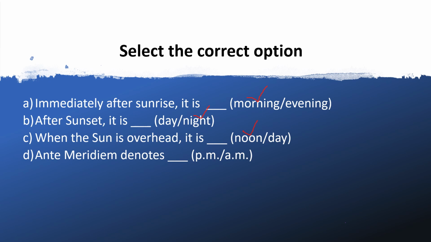Anti-meridian denotes PM or AM? Yes, anti-meridian denotes AM. For anti the short form is A, and for meridian M. So that's why it is AM.